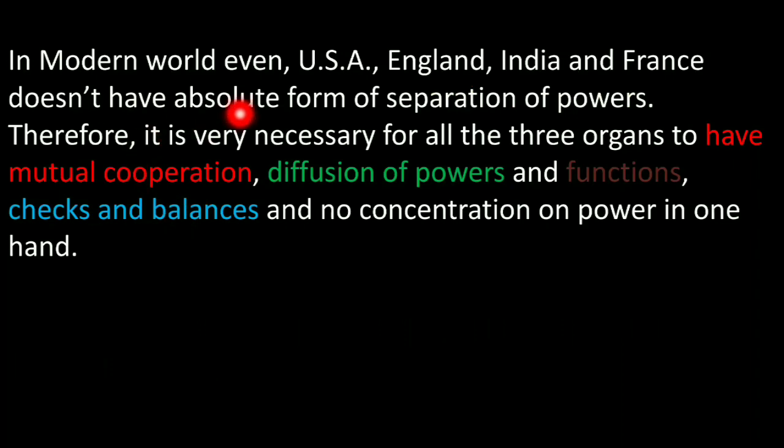In the modern world, even the USA, England, India and France do not have an absolute form of separation. Therefore, it is very necessary for all three organs to have mutual cooperation, diffusion of power and function, and check and balance, and there should be no concentration of power in one hand. Basically, the separation of powers expounded by Montesquieu was very absolute in nature. It was very concrete.